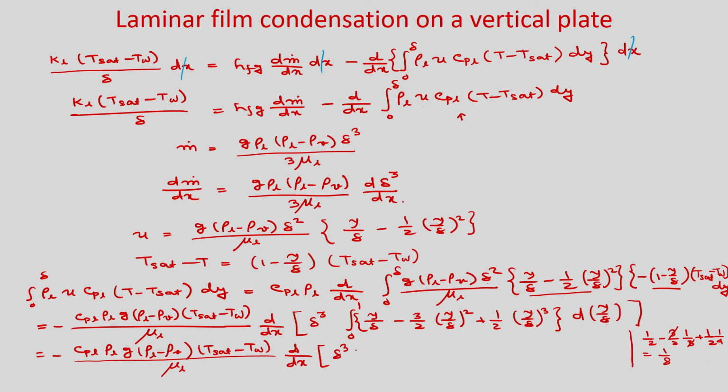So, you will get here just 1 by 8. So, next if you put it here, and dm dot by dx you put it here. So, finally, you will get k_L (T_sat minus T_w) divided by delta is equal to g (rho_L minus rho_V) divided by 3 mu_L.